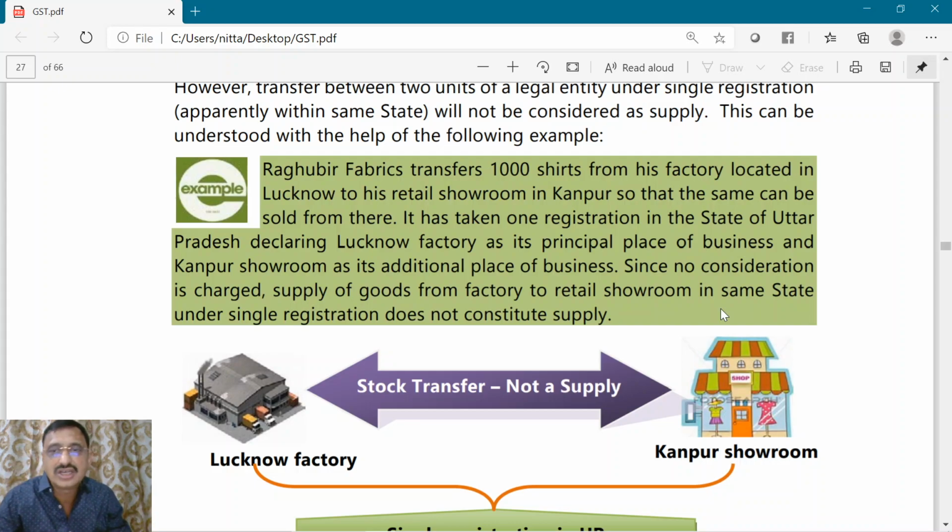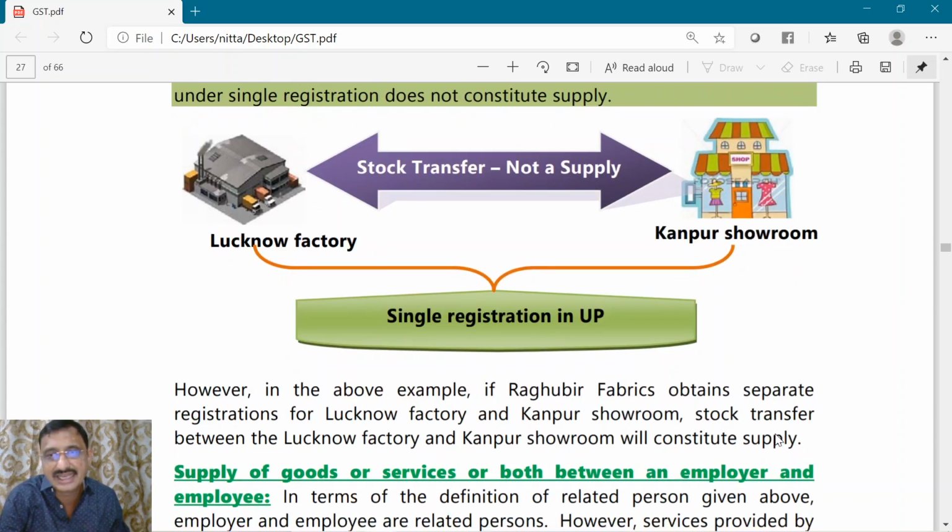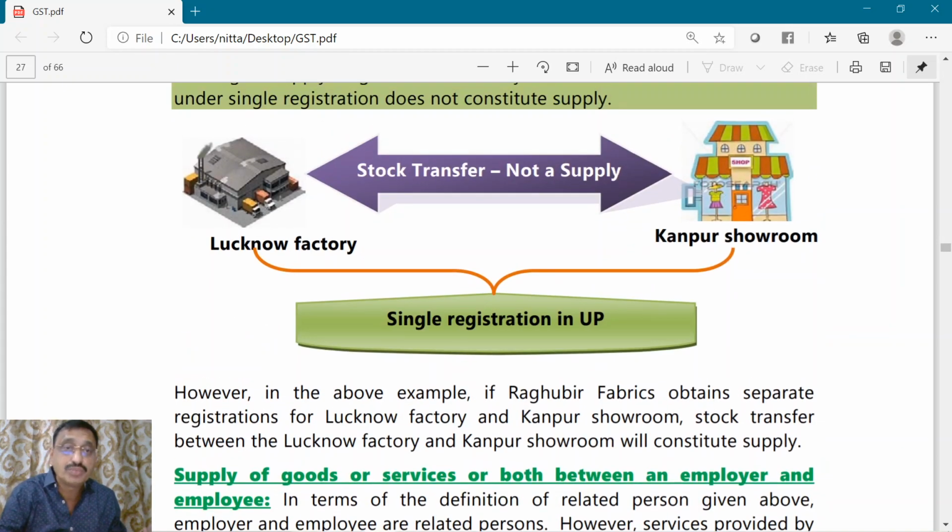Now this Lucknow factory and Kanpur showroom can't be treated as distinct persons. They are one and the same, and so the transfer from the Lucknow factory to the Kanpur showroom is not at all a supply. Now suppose the Lucknow factory's registration is separate and the Kanpur showroom's registration is separate, though they are both in the same state.